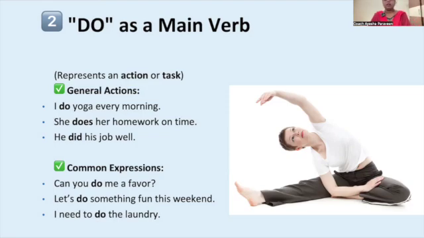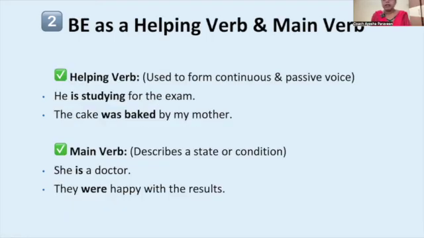So in the previous slides we learned do, does and did as a helping verb. Now you see do, does and did are the main verb, the main action. Now we will see be. As I told you, this be form of verb is a really deep topic and needs more time, so I will make it a separate video. Here I'm just giving you a short overview of what be is. So be form of verb is am, is, are, was, were, be, being, been. All these are be form of verb.